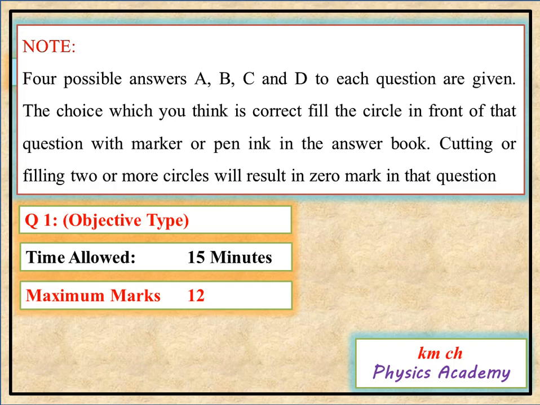Question number 1 is objective type and the time allowed for this part is 15 minutes. Maximum marks are 12 and there are 12 MCQ questions in this part.